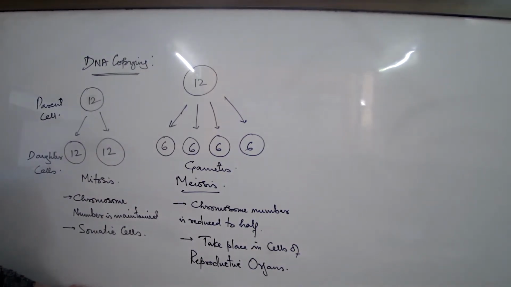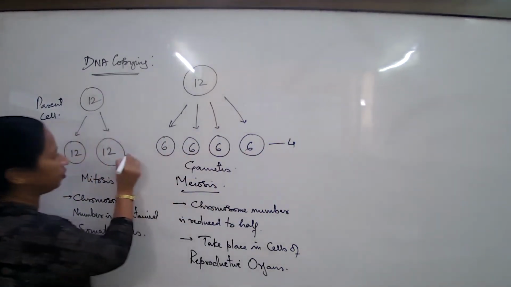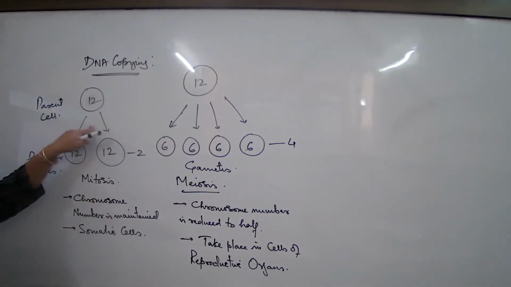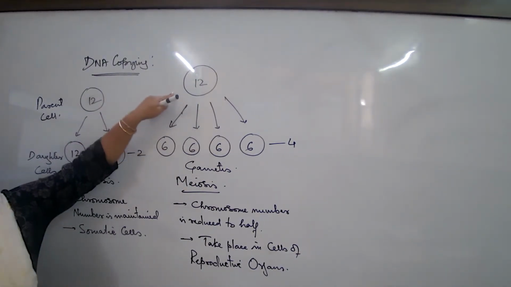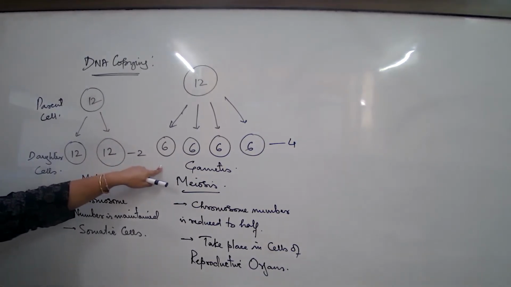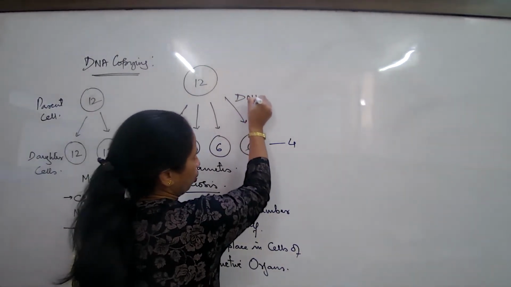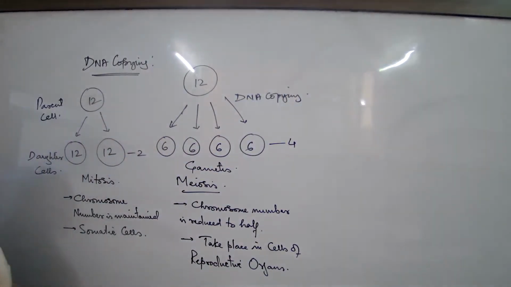So here we are talking about 4 daughter cells again, remember, and here we are talking about 2 daughter cells. Now again, summarizing the concept of DNA copying that we learned. Is DNA copying happening here? Here also it is happening because I'm just jumping from the parent cell to the last stage, that is gamete formation. In between there are so many stages where DNA copying has happened. That I'm not telling you now because that is not needed now. So is DNA copying happening here? Yes, DNA copying is happening here also.